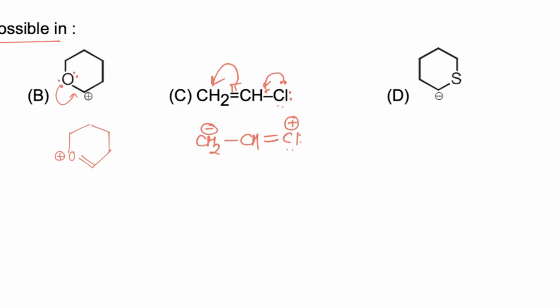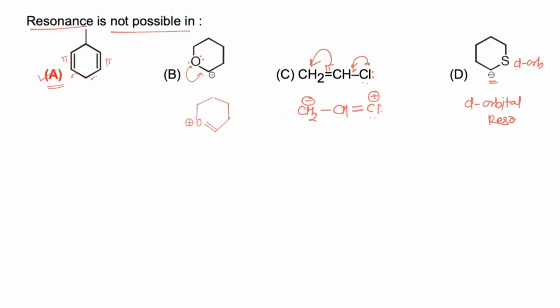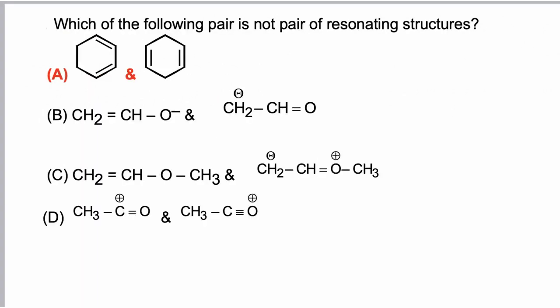Now in option D, sulfur has a vacant d orbital, and a negative charge is present adjacent to sulfur. So in this case, d orbital resonance or back bonding is possible. So in options B, C and D, resonance is possible, while in option A, resonance is not possible, and hence the correct answer is A.